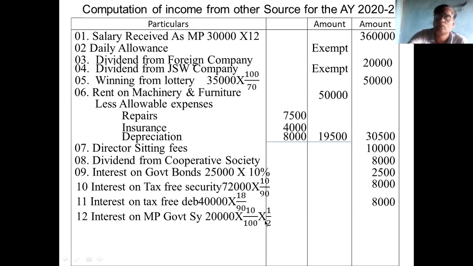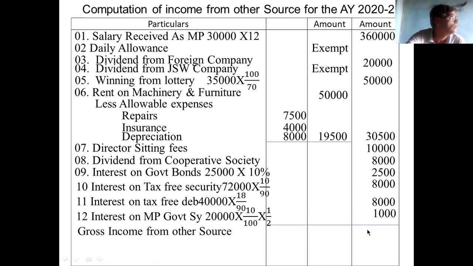Half you have to take because interest is payable twice in a year, June 30th and 31st December. This assessee purchased on 1/12, so she will receive the December interest in the current assessment year and the next amount in the next year. Therefore, you take half, 1,000. Then take the total. Total is 4,98,000.